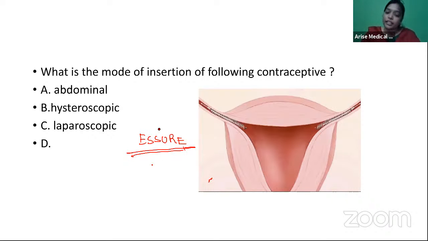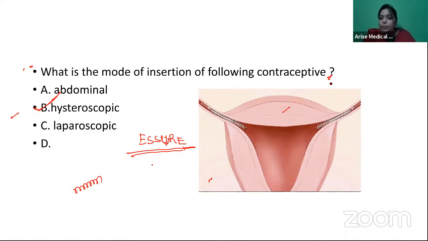This is called Essure. What is the mode of insertion of this contraceptive, is what they're asking. This is a hysteroscopic tubal ligation. You take a small microcoil and through the hysteroscope, you pass it into both fallopian tubes.